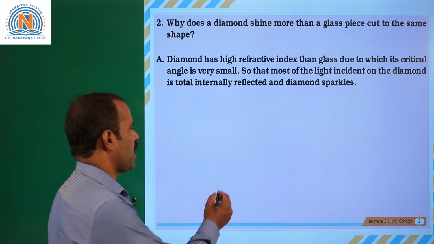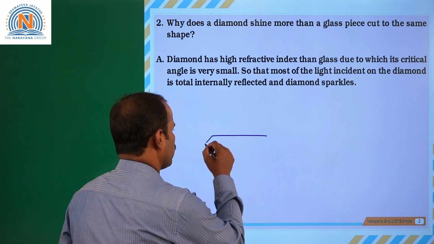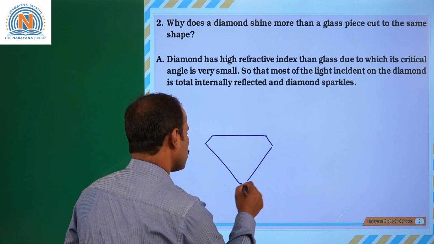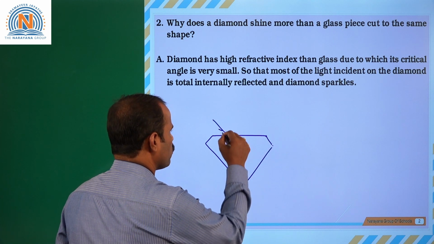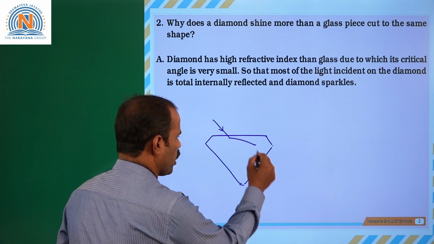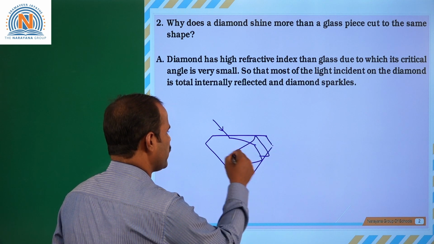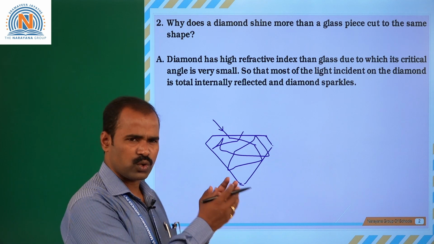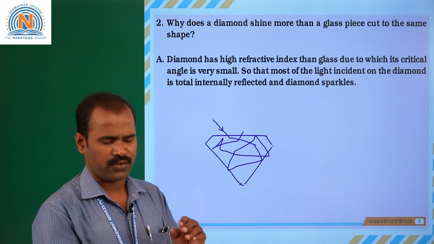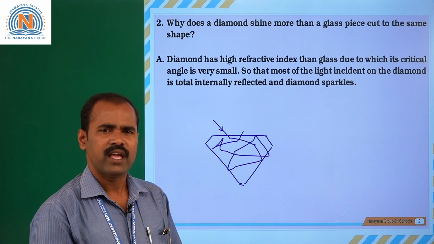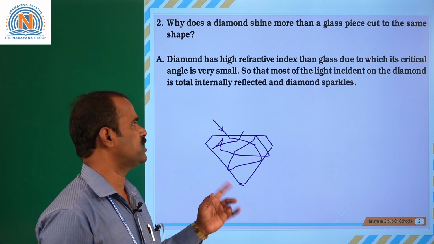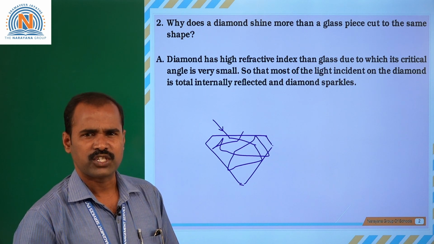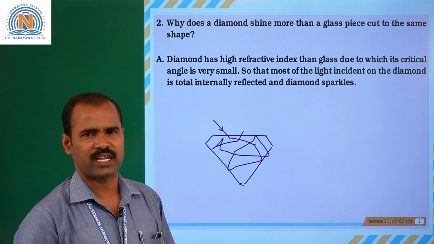Whenever the light enters into the diamond, it will not leave early. So a number of total internal reflections will take place like this, then finally the light comes out from it. So because of the total internal reflection, and the refractive index value is very high, the critical angle is very small. These are the conditions, that's why the diamond glitters or shines or sparkles more.